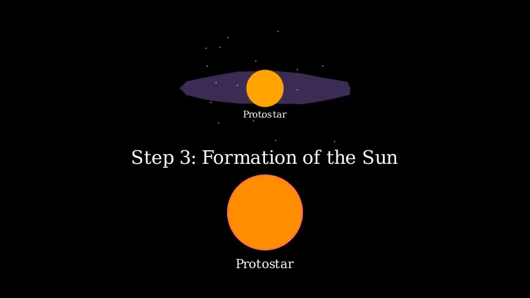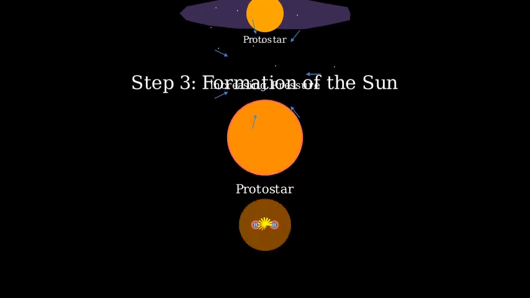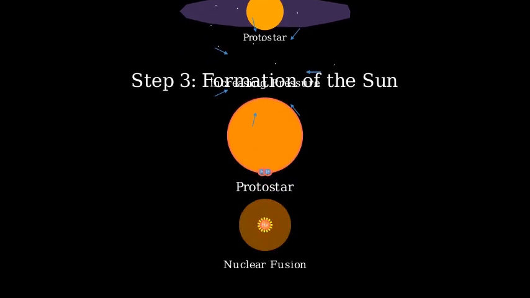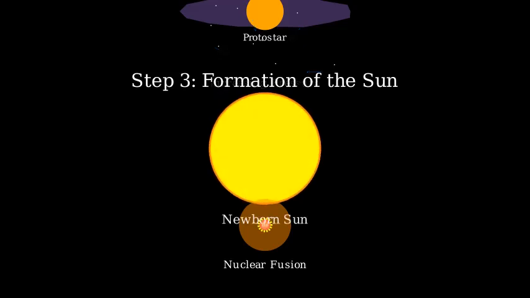Step 3, formation of the sun. As material continued to fall toward the center of the disk, a dense, hot core called a protostar formed. The increasing pressure and temperature at the center of this protostar eventually became so intense that nuclear fusion began. Hydrogen atoms started fusing together to form helium, releasing enormous amounts of energy in the process. This marked the birth of our sun about 4.6 billion years ago.